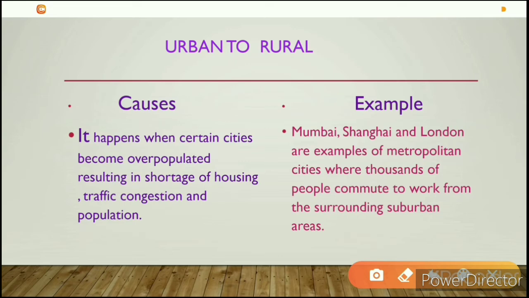Now the next one is urban to rural migration. It happens when certain cities become overpopulated, resulting in shortage of housing, traffic congestion, and pollution. Shortage of housing means houses become very few. There are fewer houses and more population, so people move from urban areas, that means from cities, to villages. For example, Mumbai, Shanghai and London are metropolitan cities where thousands of people commute to work from the surrounding suburban areas.